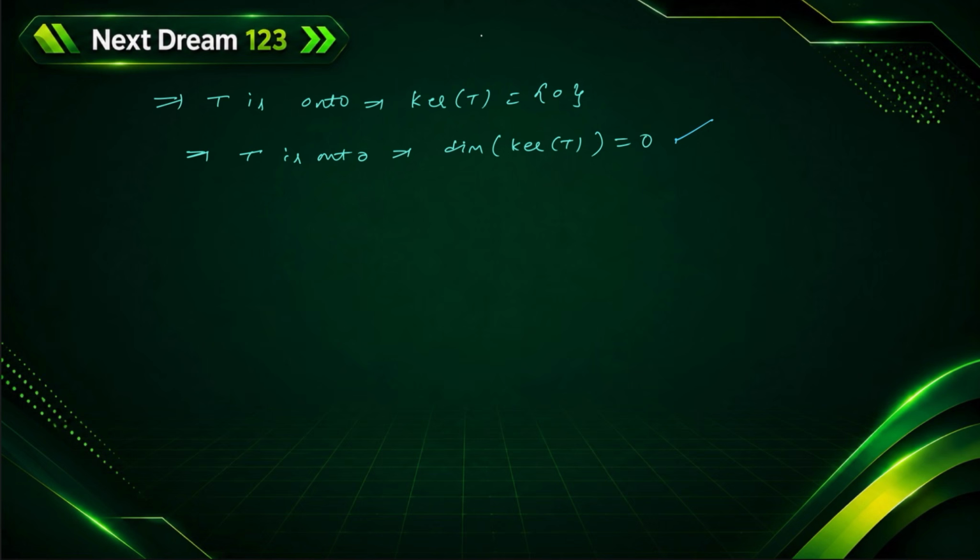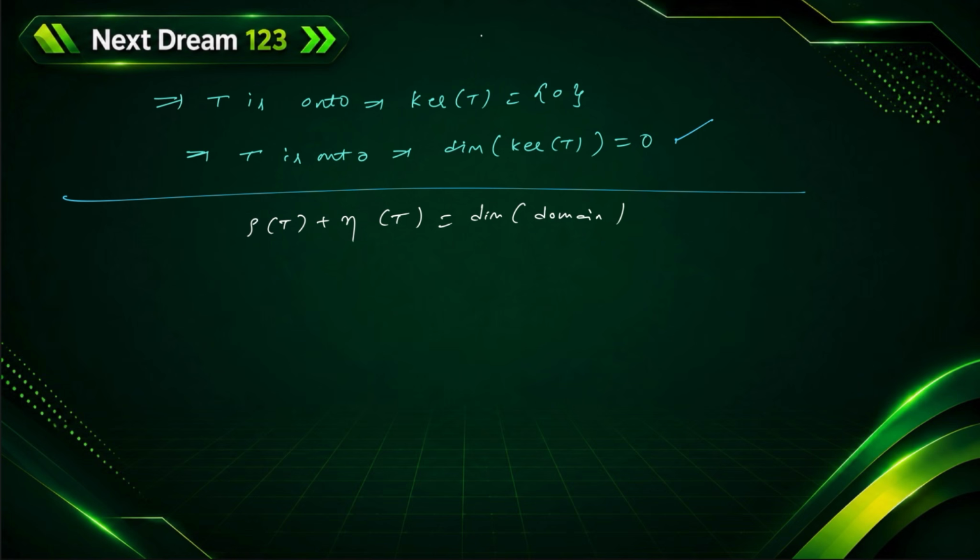Okay, and by Sylvester law, we know that rank of T plus nullity of T is equal to dimension of domain. Just by using this, one of the important things is that dimension of domain is n. They gave rank of T plus nullity of T is equal to n.